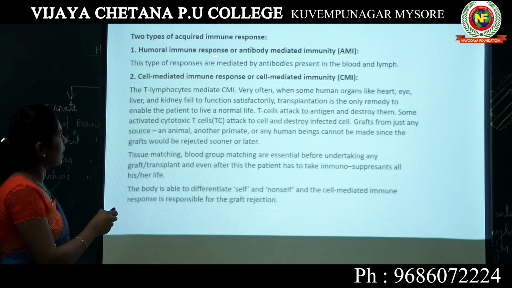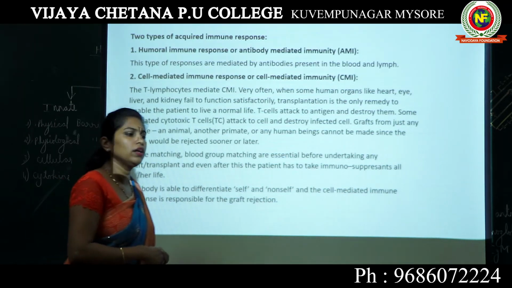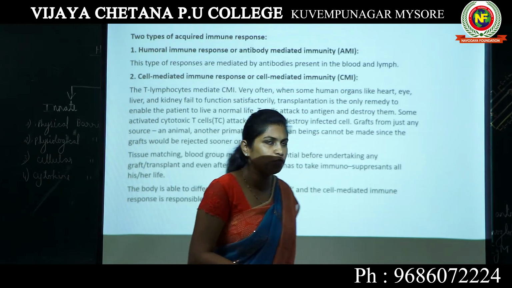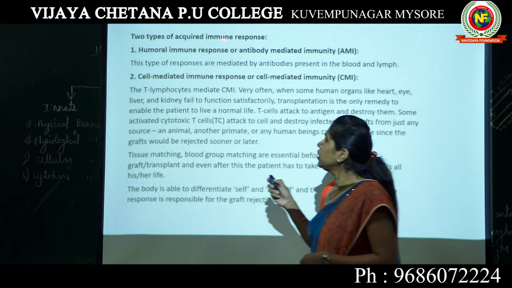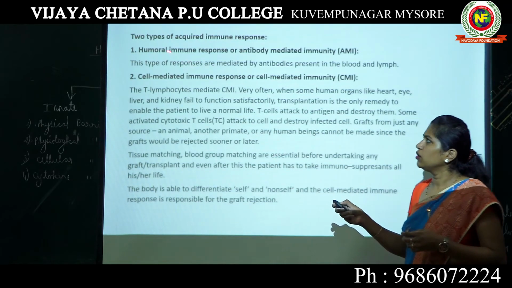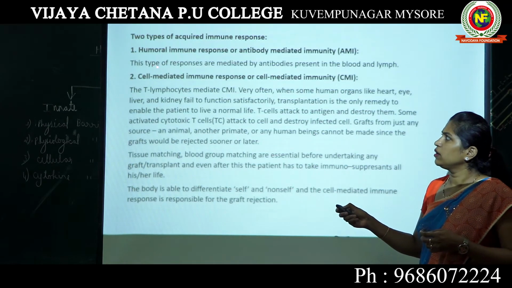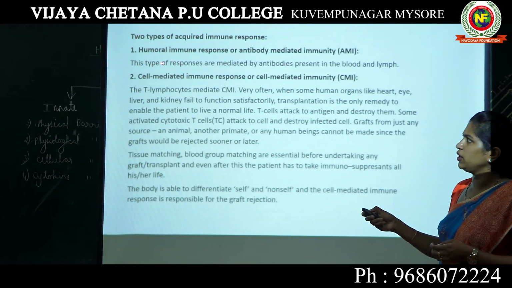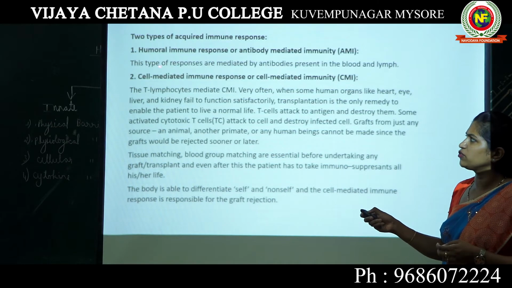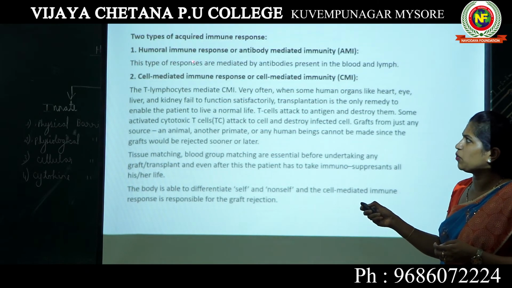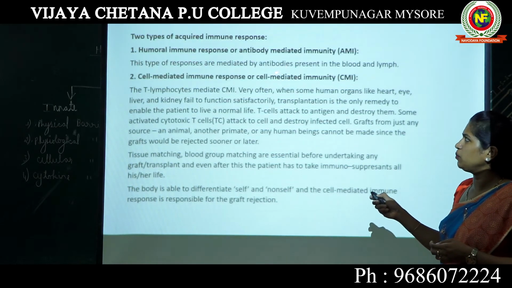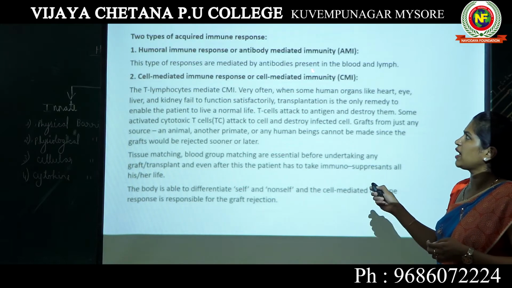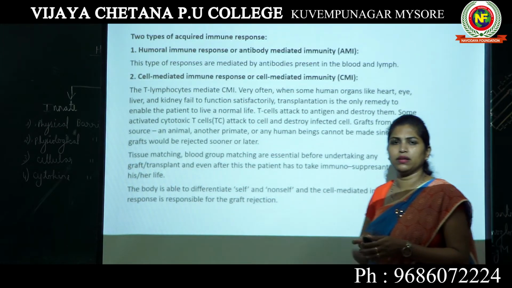What is antibody mediated immunity? I have already clearly explained it. When any antigen enters your body, how is your body going to respond? If your body is going to respond by producing antibodies, then it is known as antibody mediated immunity.